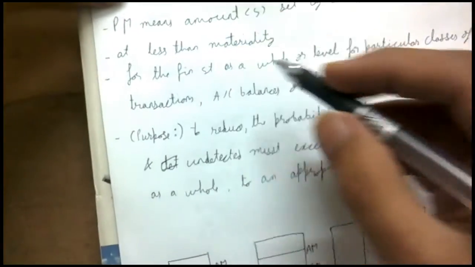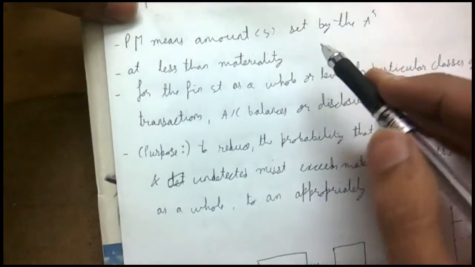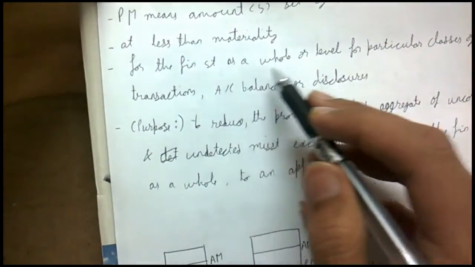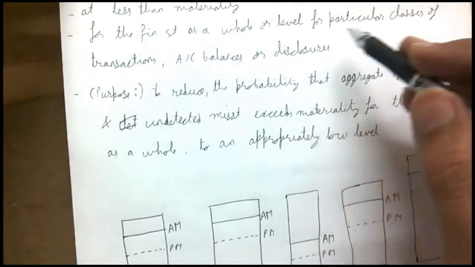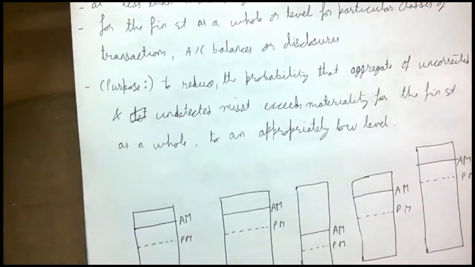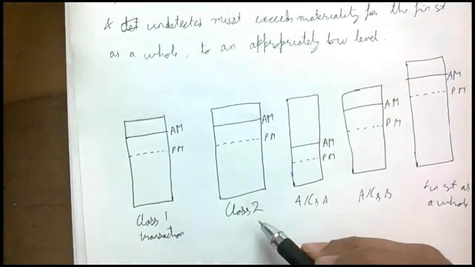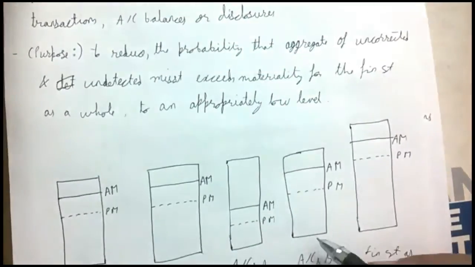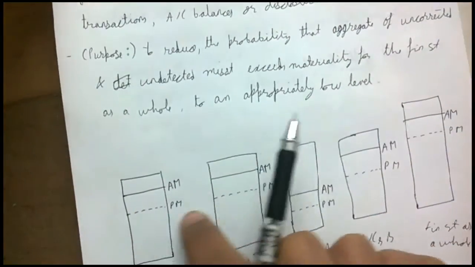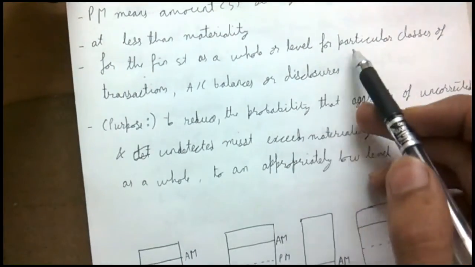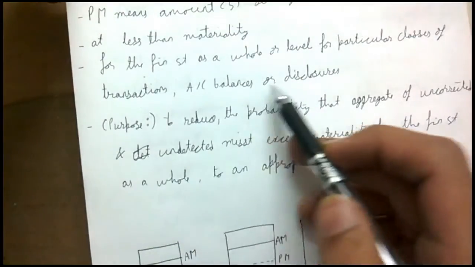See, performance materiality is the amount set by the auditor at less than materiality for the financial statement as a whole, or for particular classes of transaction, account balances or disclosures. So the performance materiality has been set for these: for the financial statement as a whole, or for a particular class of transaction, account balances or disclosure.